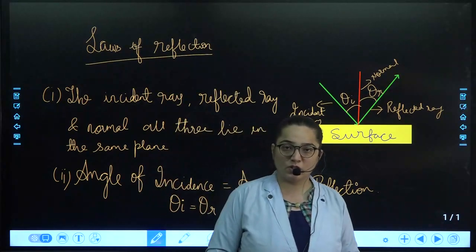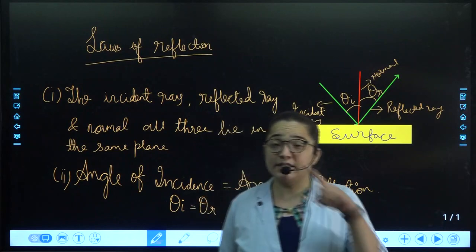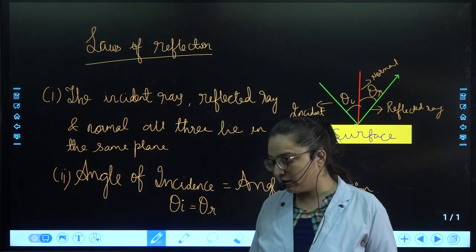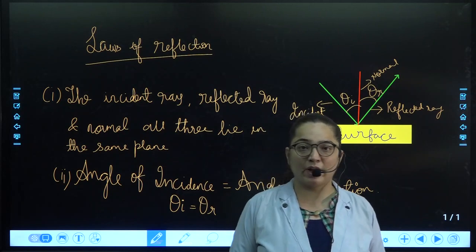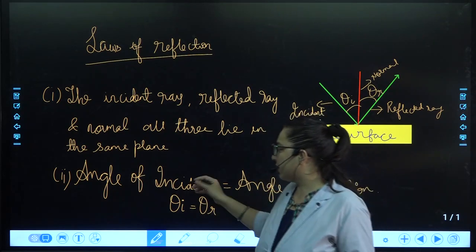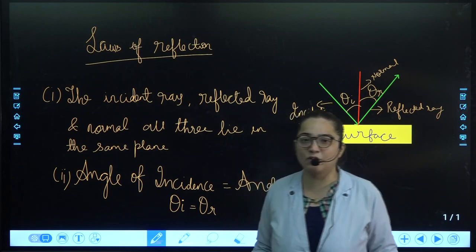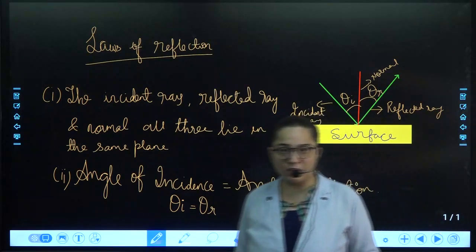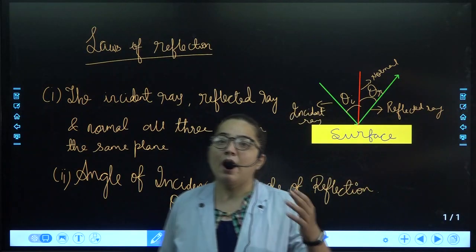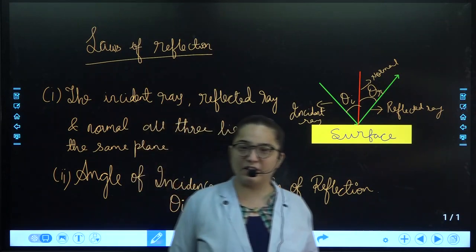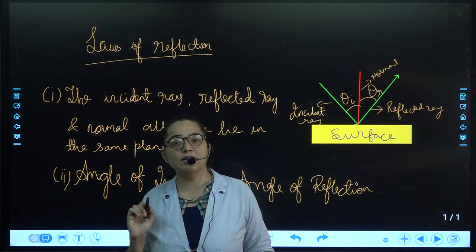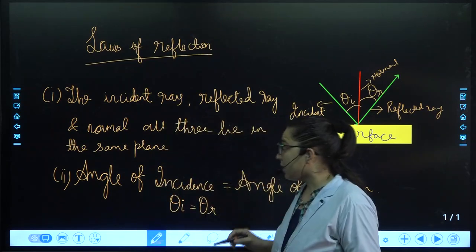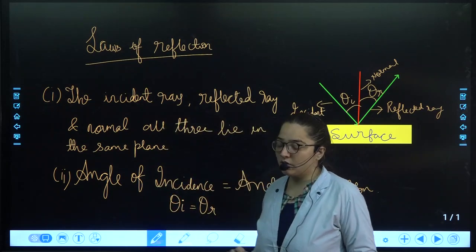Which is the first law? Incident ray, reflected ray, normal, all three lie in the same plane. The second one is the angle of incidence is equal to the angle of reflection. If you write this first and that second, there is no difference. It is the same thing. The concept will remain the same. Angle of incidence is equal to angle of reflection. Incident ray, reflected ray, and normal, all three lie in the same plane. So these are the laws of reflection.